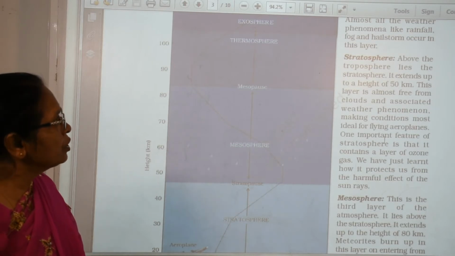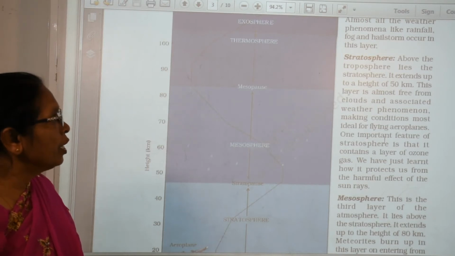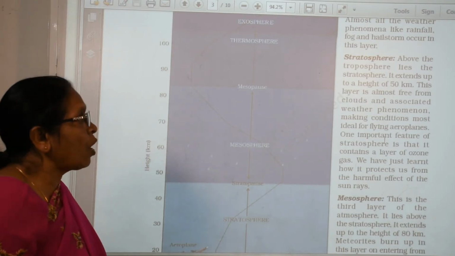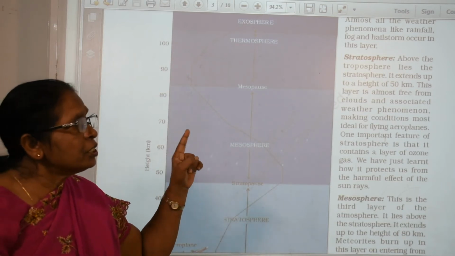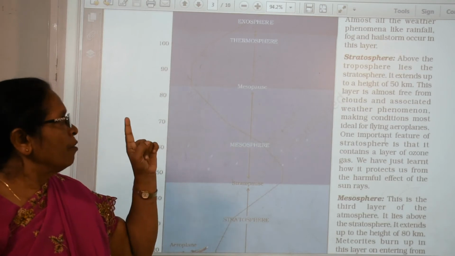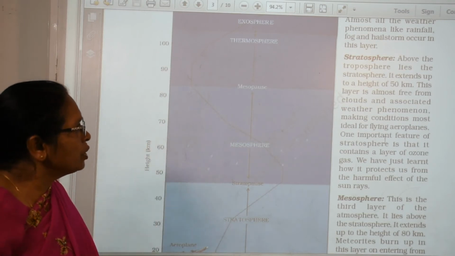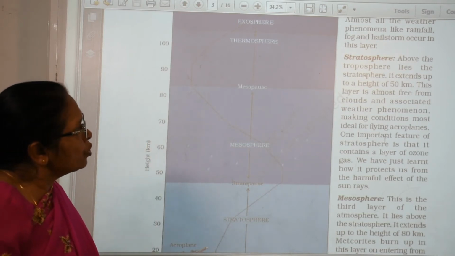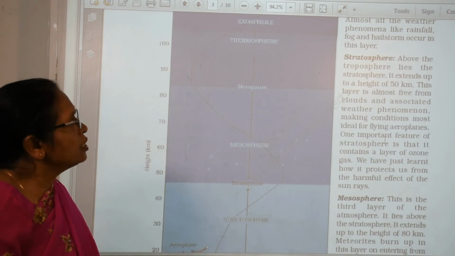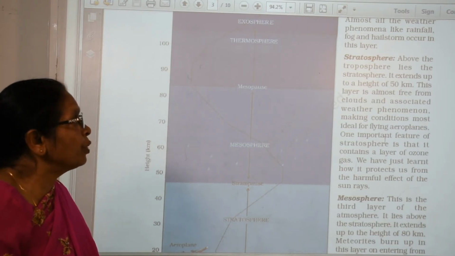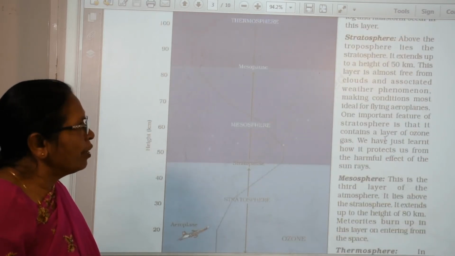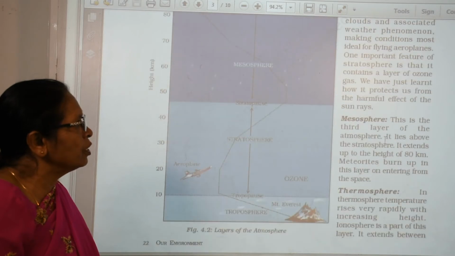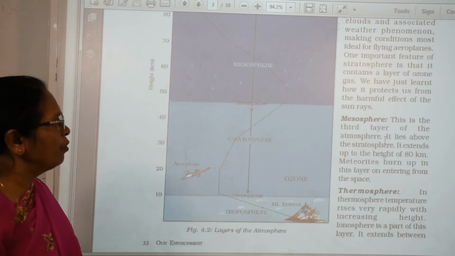The stratosphere lies above the troposphere, up to a height of about 50 kilometers, a layer almost free from clouds and weather phenomena. In this stratosphere the planes fly in the sky because it is almost free from clouds. Then we can see the aeroplane flying in the sky because of that.